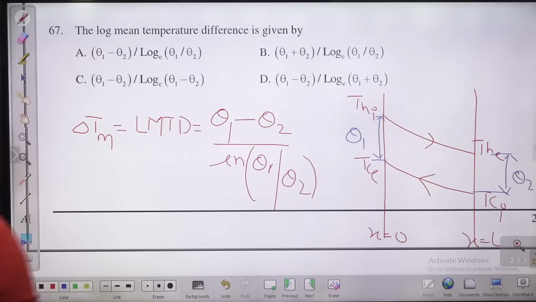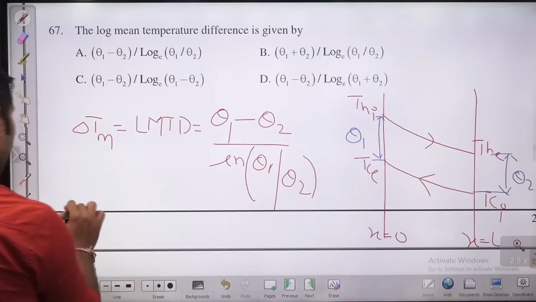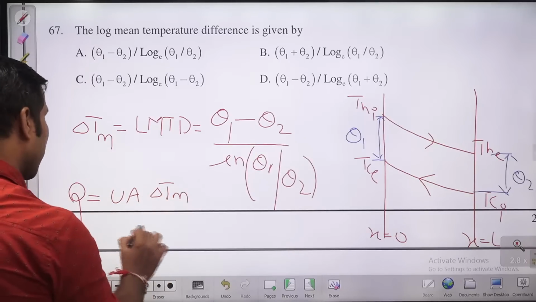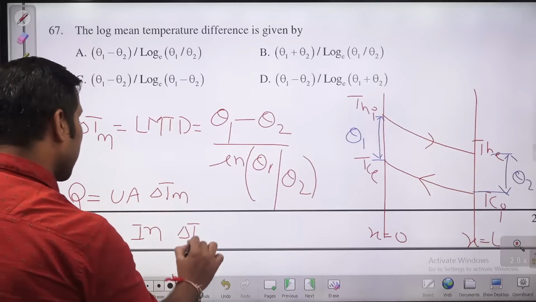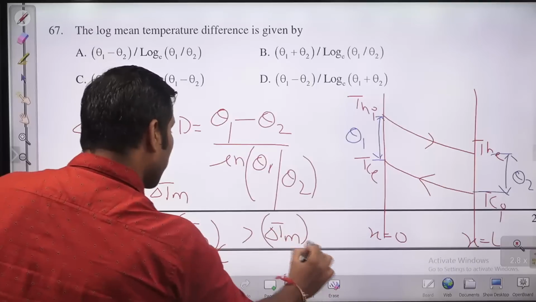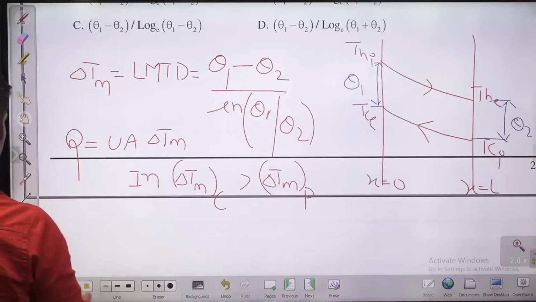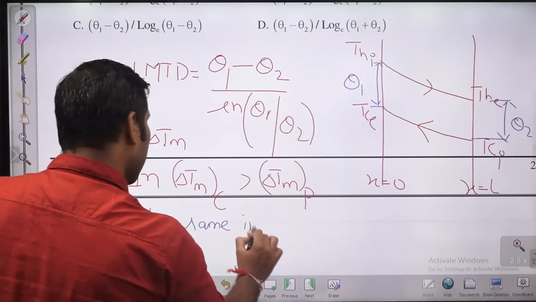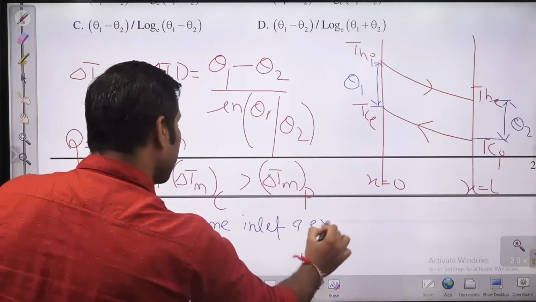LMTD is always more for counterflow, and you know, guys, Q equals U A delta T_m. So in general, for the same inlet and exit conditions, delta T_m of counter is always more than delta T_m of parallel.